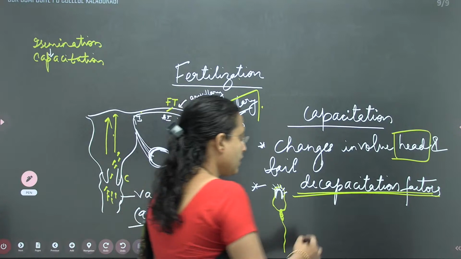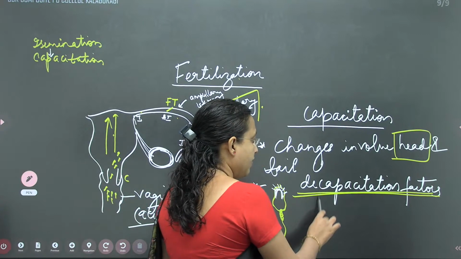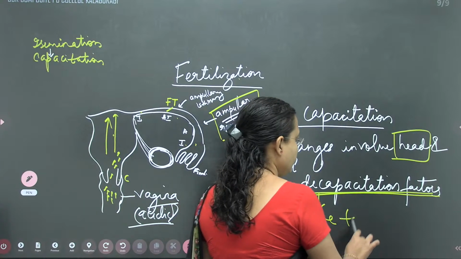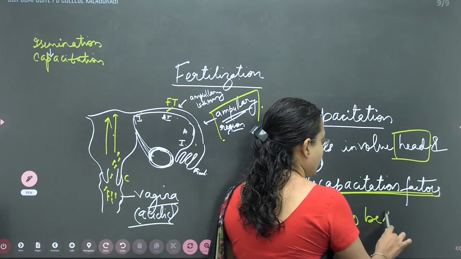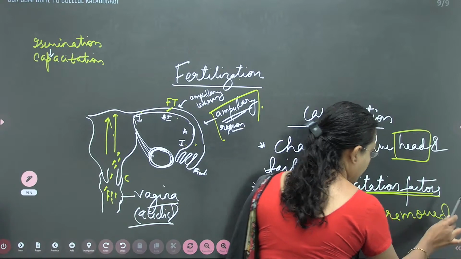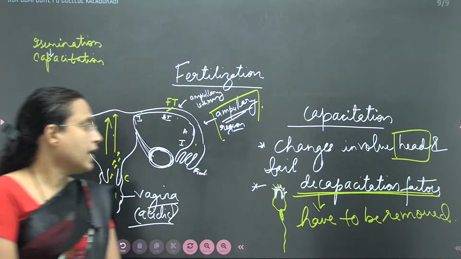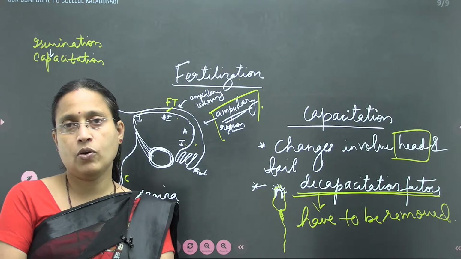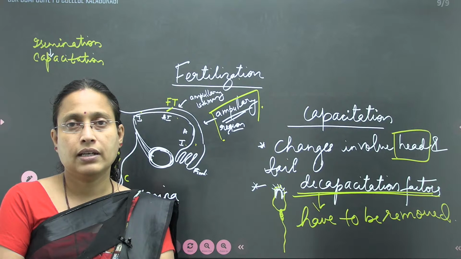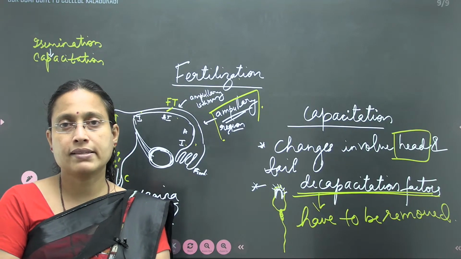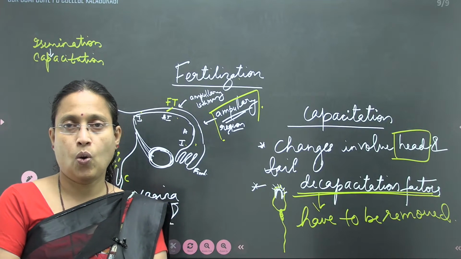So what should be done here? They have to be removed. Decapacitation factors have to be removed before the sperm gets activated, before it gains the ability or competency to fertilize the ovum.